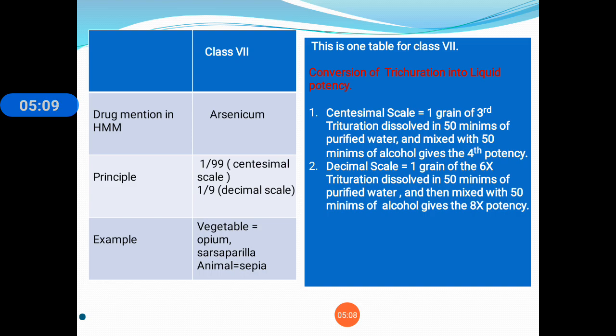Then if you want to prepare in the decimal scale, 1 part by weight of the medicinal substance to 9 parts by weight of sugar of milk gives the first trituration. All following triturations are prepared with 1 grain of the preceding trituration to 9 grains of sugar of milk.